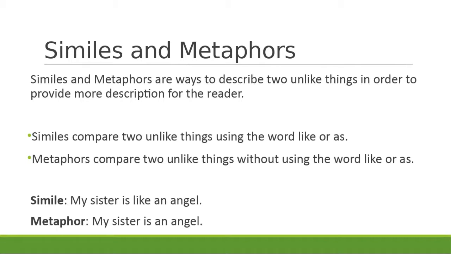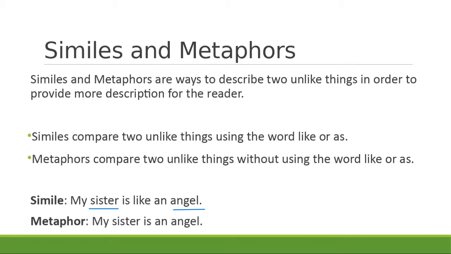So if I say my sister is like an angel, what I'm doing is I'm comparing 2 unlike things. I'm comparing my sister to an angel. And you're walking downstairs, you're walking to the kitchen to get a bowl of cereal. You don't see your sister and go, ooh, an angel. I mean my sister. Those are 2 very different things.